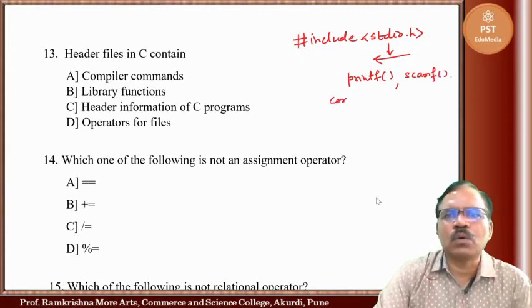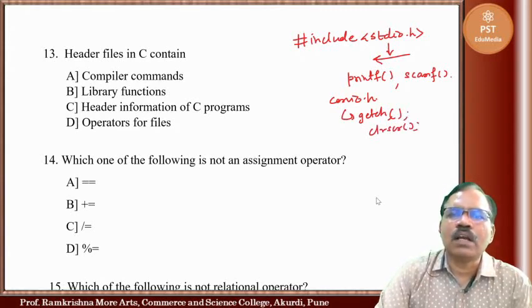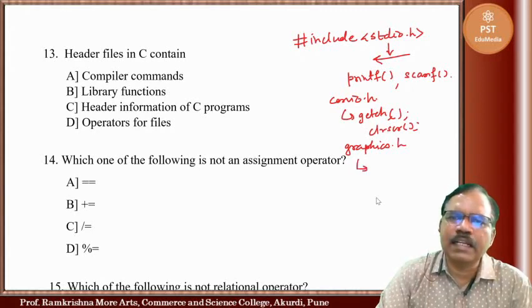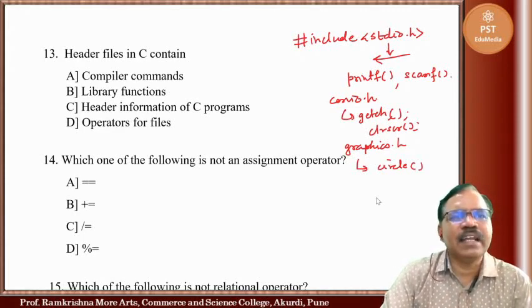We also have the conio.h file. This file contains information about the getch function, clrscr function, and so on. Or if we have a graphics file, graphics.h contains library functions like circle and so on. So header files contain library functions.